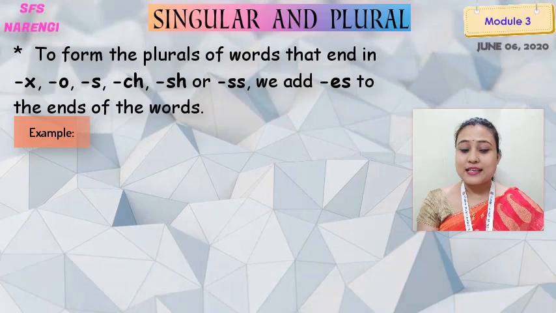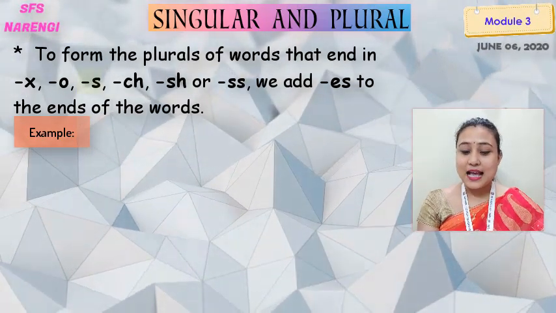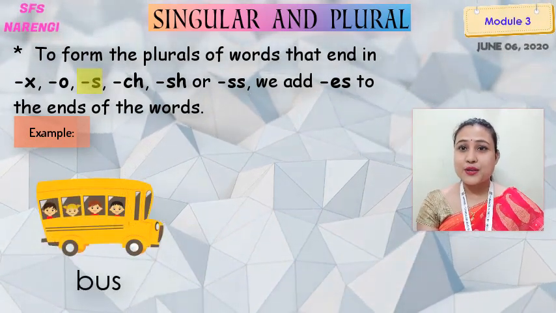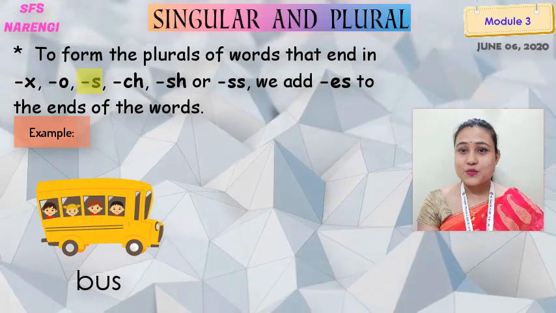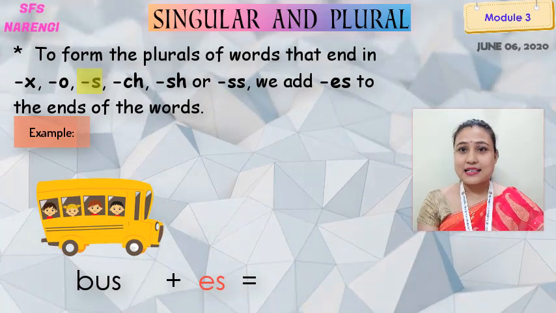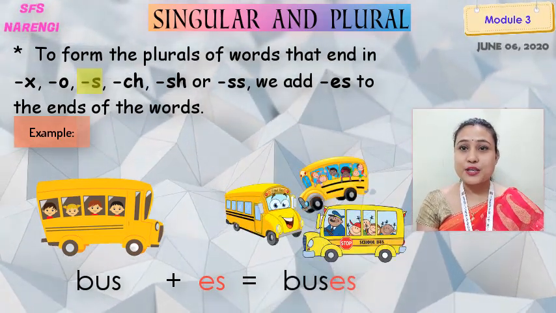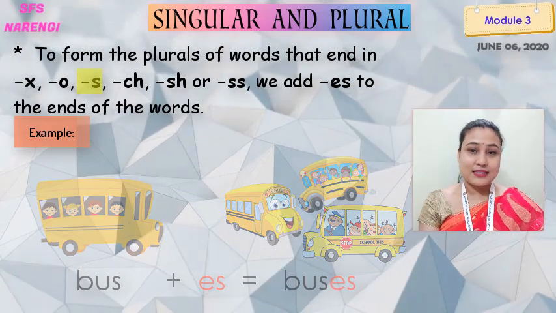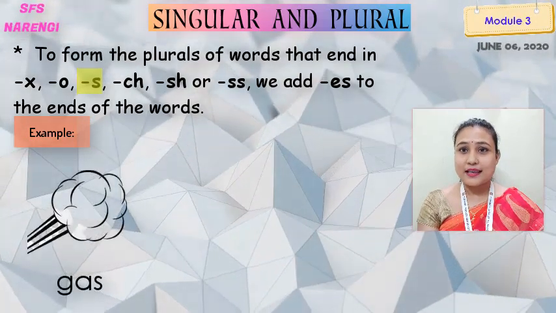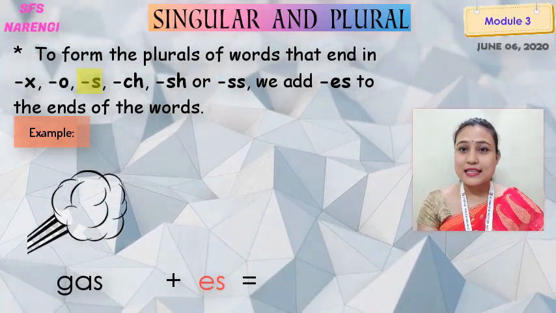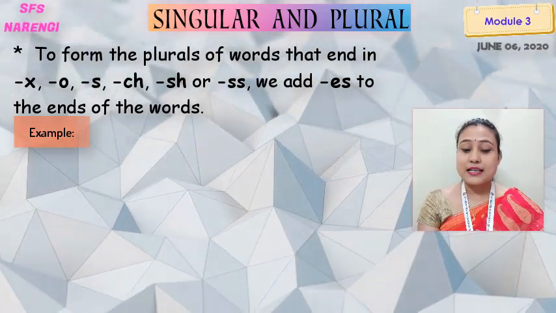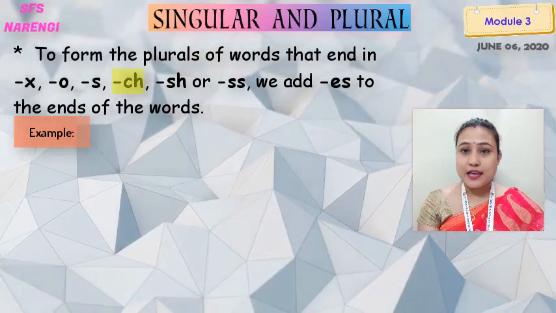So let's see the words that end with letter S. Okay, so what are they? One is bus. B-U-S. Bus. Yes, so what do we have to add here? The rule says we have to add E-S. So what will it be? Buses. B-U-S-E-S. Buses. The other example that we have here is gas. G-A-S. Gas. What do we have to add? E-S. Gases. Got it?